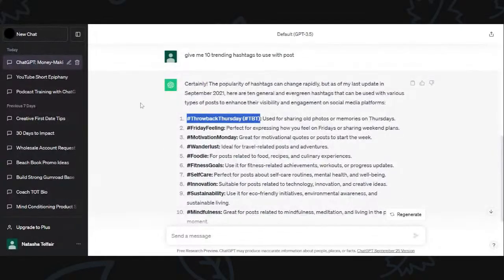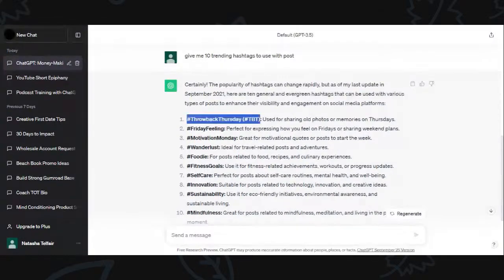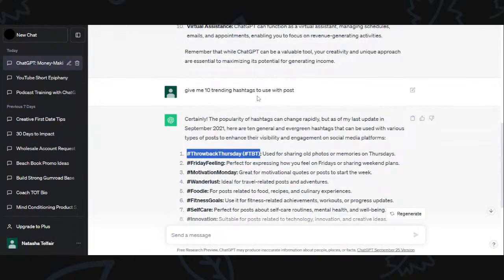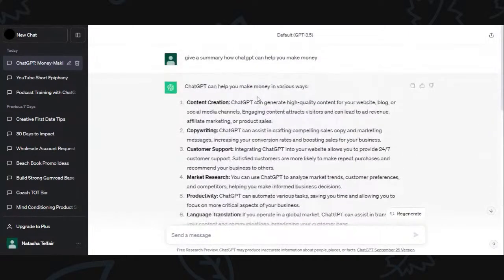But before I do that, I need to go to ChatGPT for something, right? So I'm going to show you guys the command I put into ChatGPT, because I wanted to have a little more context when I upload my YouTube short. So I asked ChatGPT, give me 10 trending hashtags to use with my post. But before I did that, I said, give a summary of how ChatGPT can help you make money. And all I did was copy this, and that's what I'm going to use in my YouTube short.